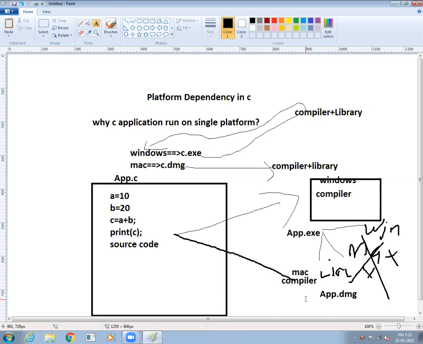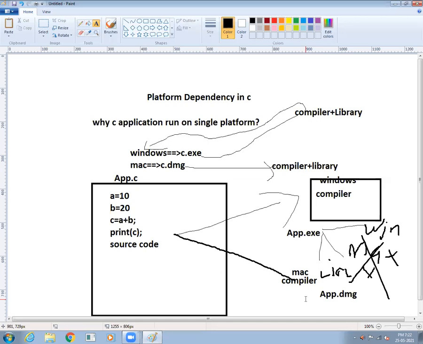Okay, because it directly converts into the Windows machine level language. Machine is what? Processor. The processor understands a language, and it converts to that. It is nothing but an .exe file, meaning machine code. So it couldn't work on another operating system. Another operating system is what? Mac. Mac is a different operating system, the processor is different, so it cannot work. So that's why C language is totally platform dependent.